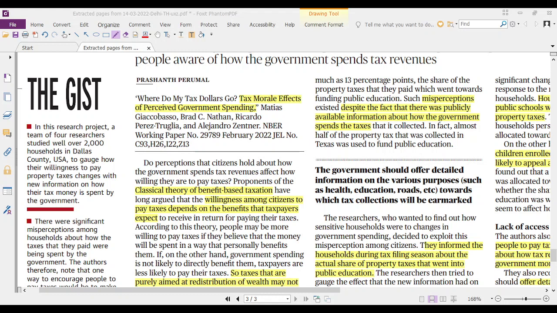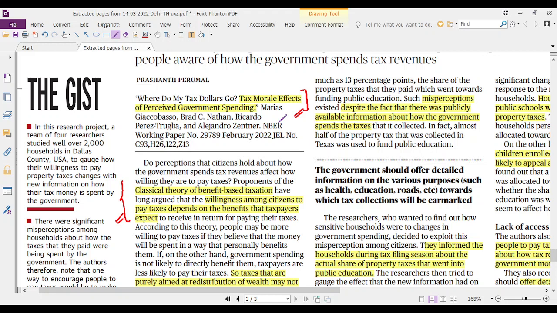If he is not going to use all that, or if the government is not effective in providing all that, the citizen will start thinking, why should I pay the taxes? Even if I pay the taxes, I am not going to get anything in return. So why should I pay it? And he'll look for ways to avoid the taxes in such a situation. This is the theory. And for the sake of it, a research was done in the USA, in Texas.